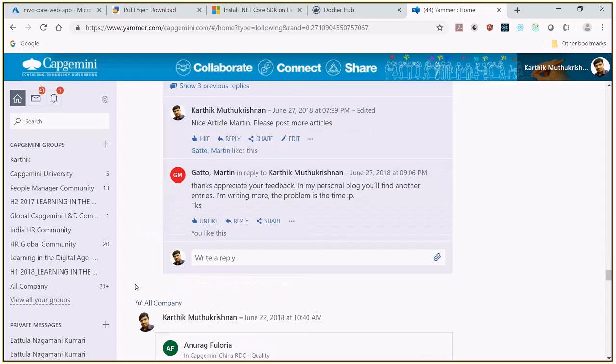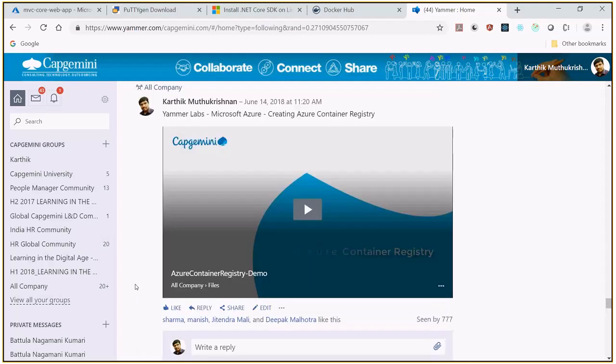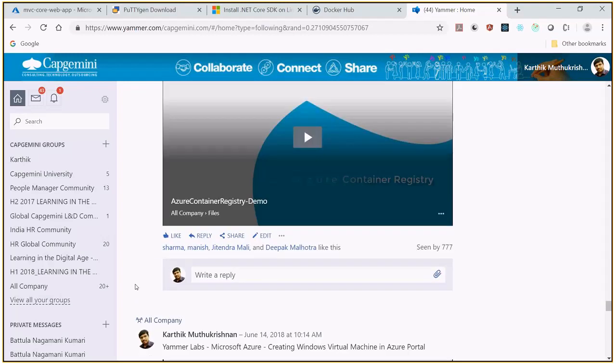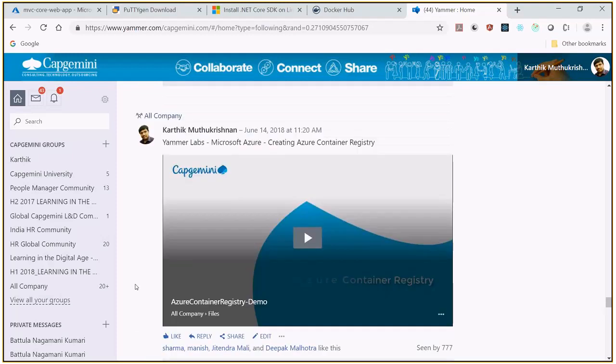How to work with container registry. We have seen those already, but here they are dealt with in a different way. I directly explained what a container registry is and how to create a container instance. So please go through these videos as well. In that container instance, I have taken the image from Docker Hub instead of from our own container registry. So please go through those two videos.